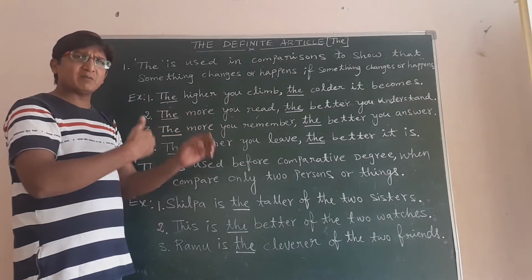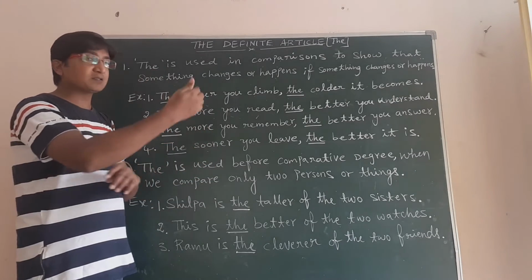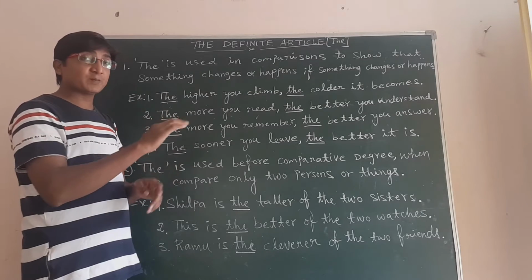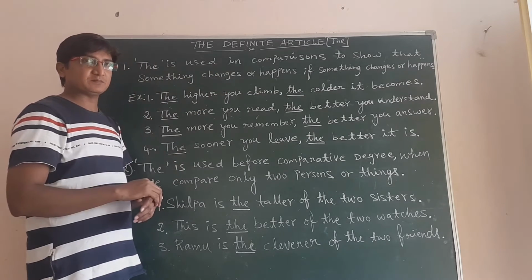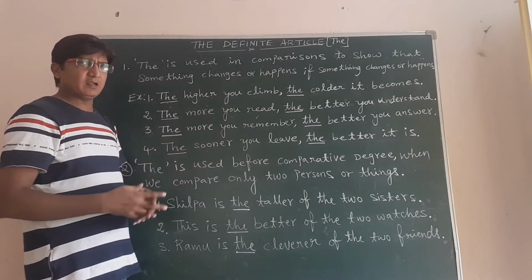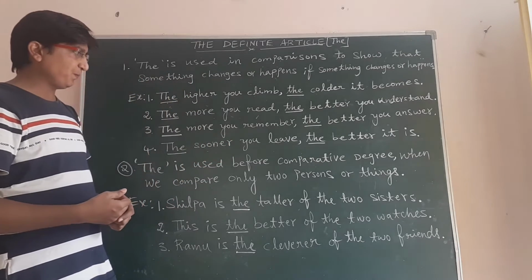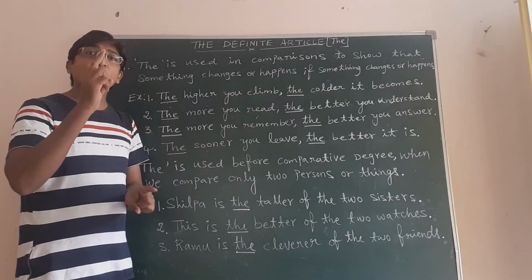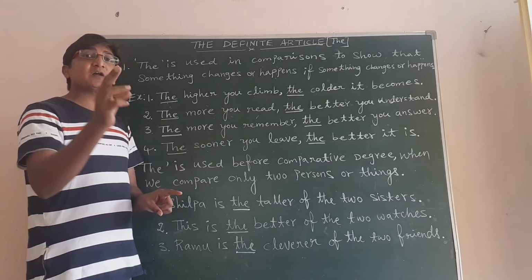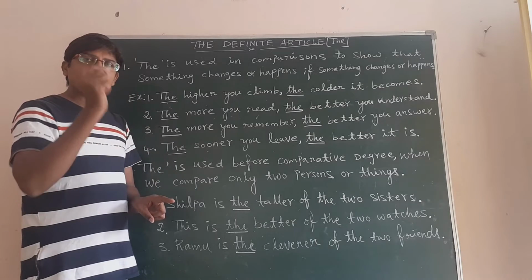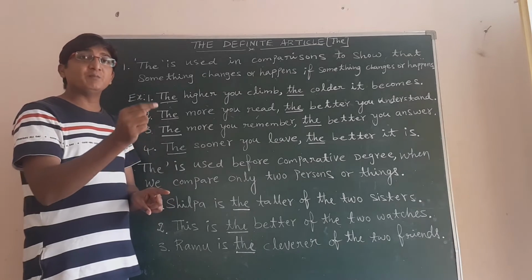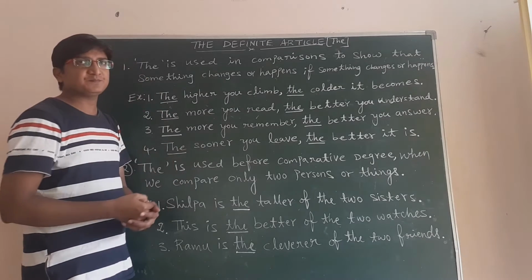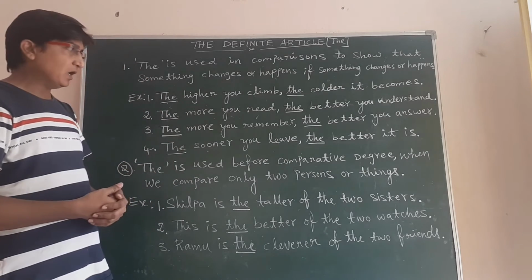Sometimes we compare more than two persons or things, and in that case we use the superlative degree, which we will learn in comparison of degrees. But when we compare only two persons or things, we use the definite article the before the comparative degree. That we need to remember.